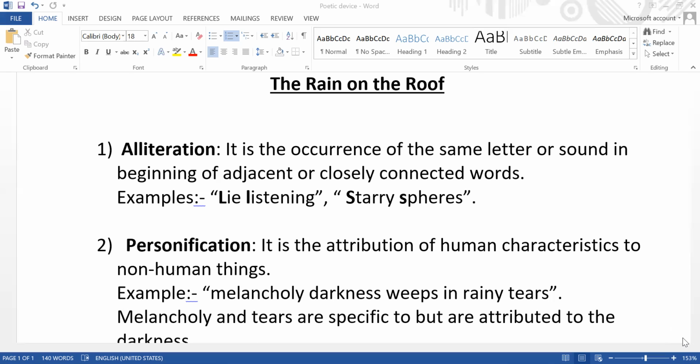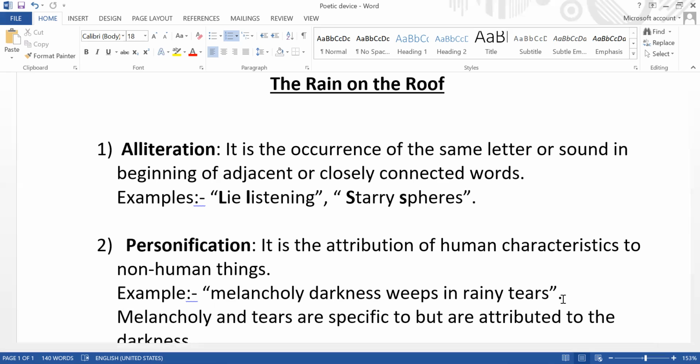Moving to the next poetic device used in this poem, personification. Personification is when a human characteristic is attributed to a non-human thing, when a non-living thing is presented as a living thing. For example, "melancholy darkness weeps in rainy tears". Now we all know that darkness, night, is non-human.